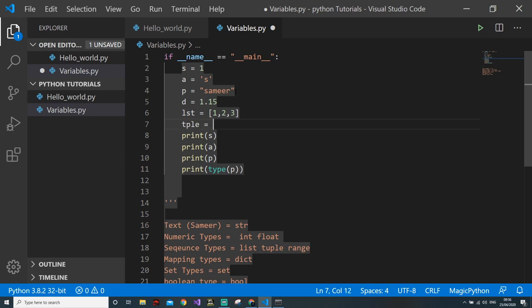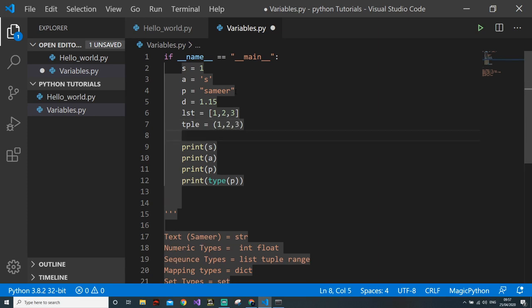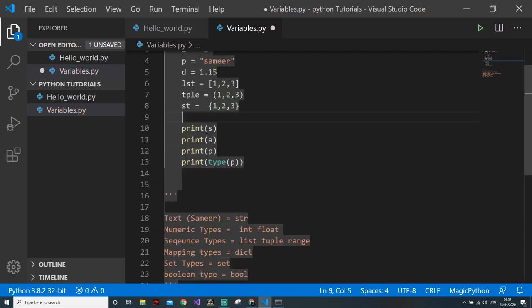So the difference between tuple and list will be the brackets. In this way you can see that this is tuple and this is list because of the bracket. And the set is actually the same, but in set the bracket is different. So 1, 2, 3. There's actually a lot of difference between them, and we will go through it once we come to these programs. But these are represented like this.